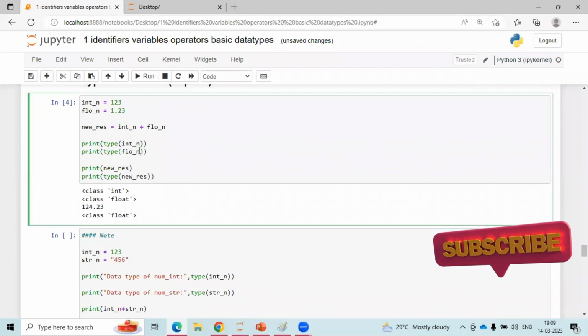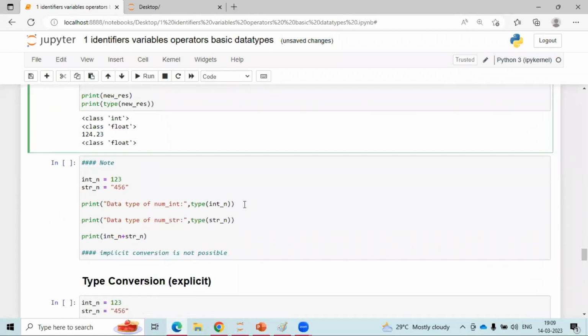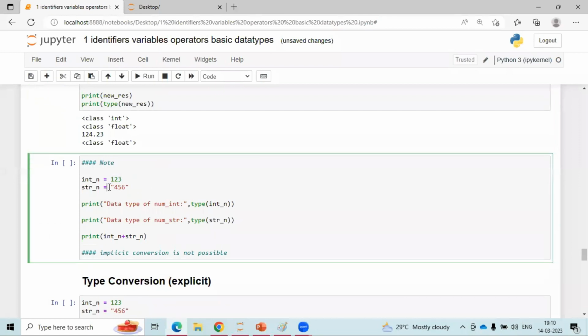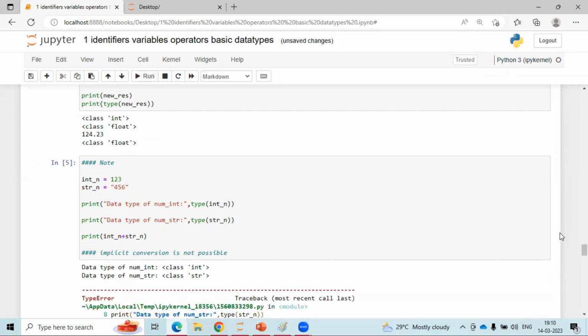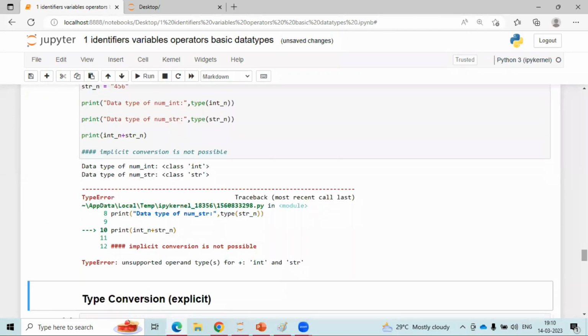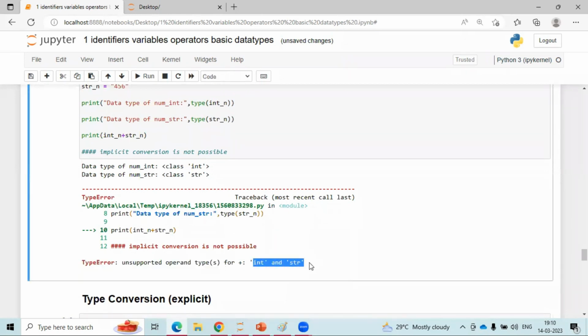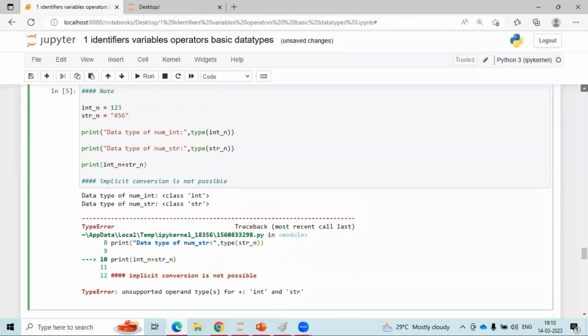Clear for you? Now I'm taking 2 types, and look here. One is a string, another one is an integer. Now what is happening? Look here, it is an error. It is going to generate an error because of unsupported operands. Integer I cannot add with string. Okay, this is called a type error. Everyone, kindly please note down the errors also. In the interviews, they may also ask, explain any 5 different kinds of errors. Is it okay?